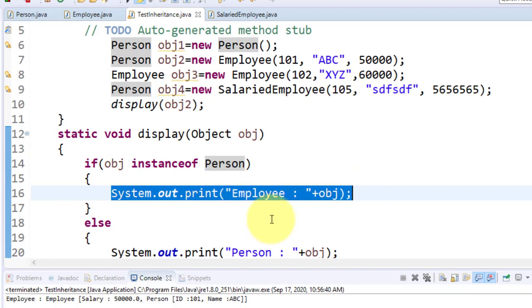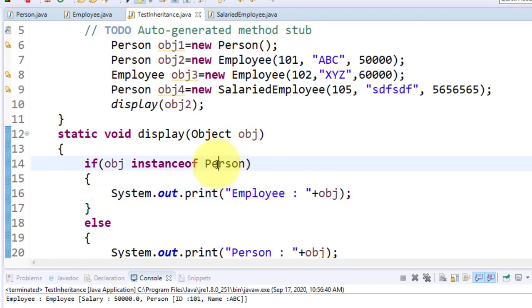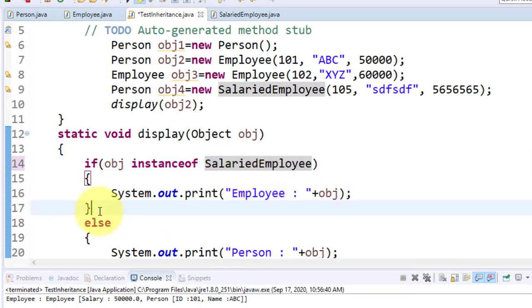So how will you modify this? You have to go with a downward approach, like this. If it is an instance of salaried employee, you go like this.